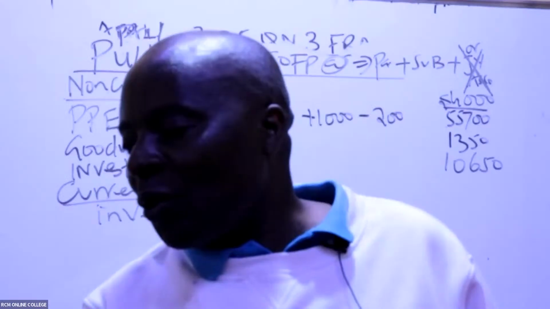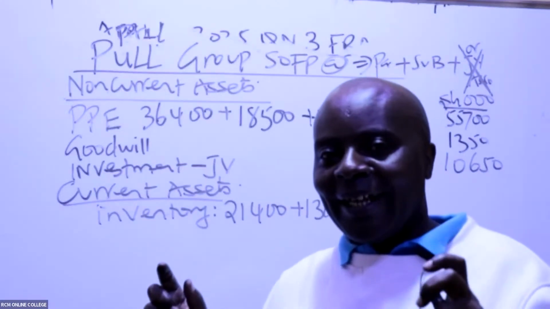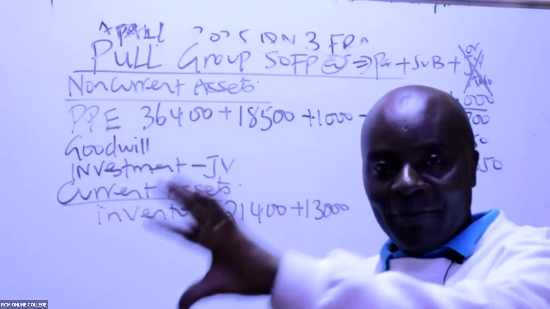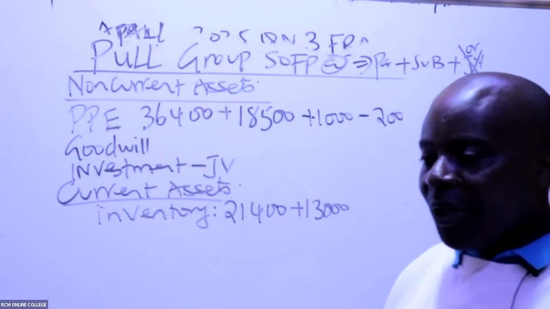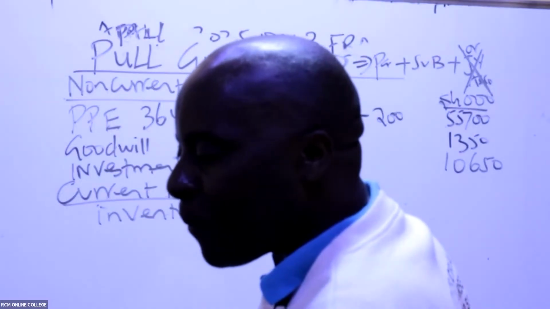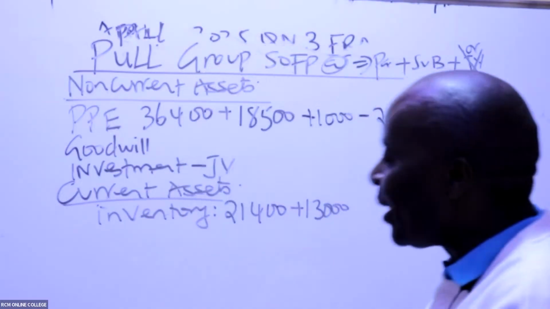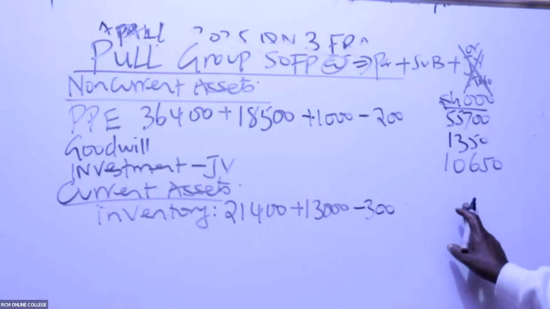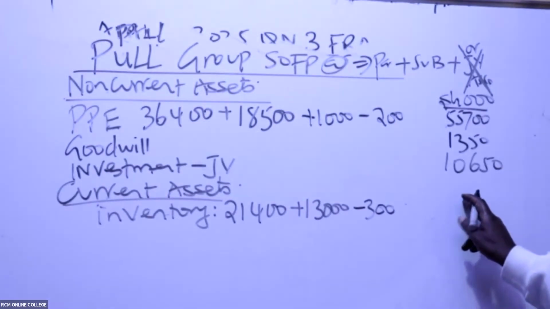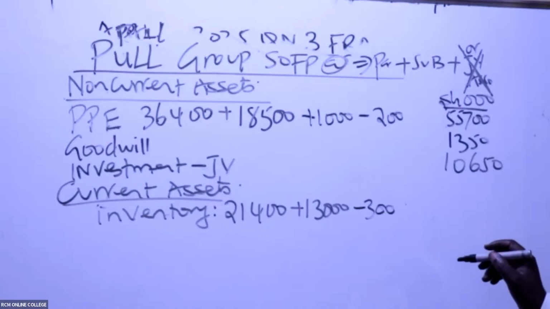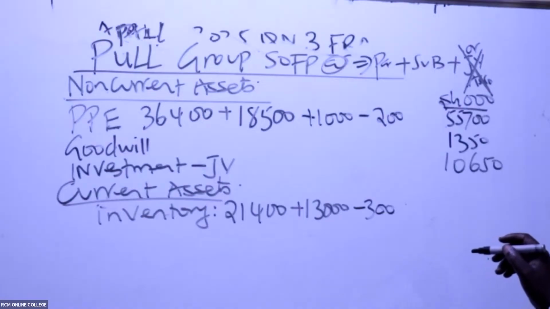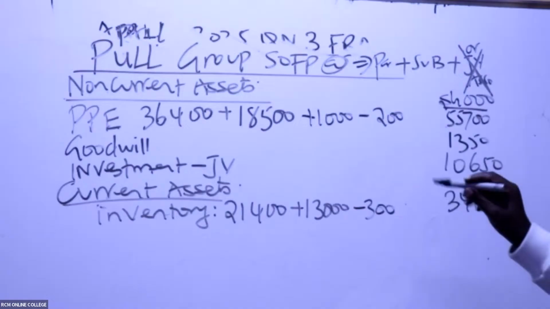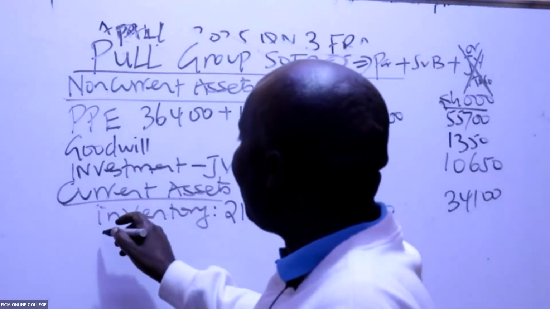But now remember, within this inventory, we have some fake profit from your net assets. Do you remember that fake profit, what we called UPS? Even if it wasn't there, UPS has to be subtracted either way. So how much was UPS? UPS was 300, isn't it? Minus 300. So what figures do we have here for inventory? 24,100? Is that okay? 34 or 24? It is 34,100. Thank you so much. 34,100. So straight away, write it here.